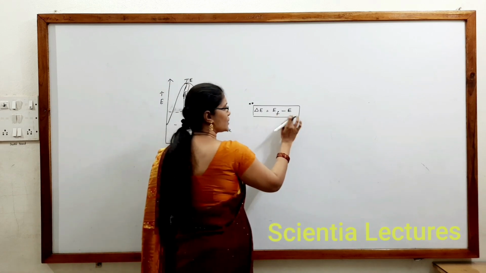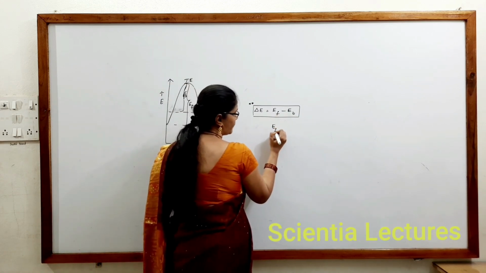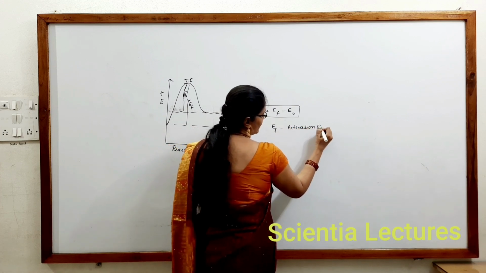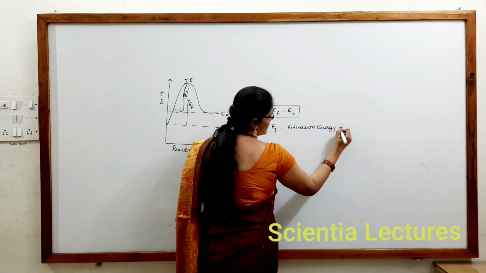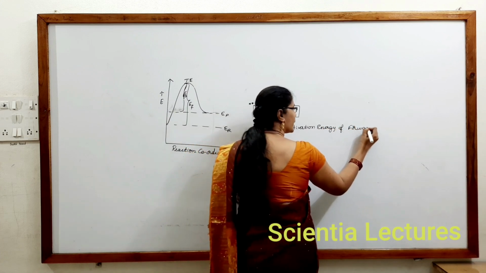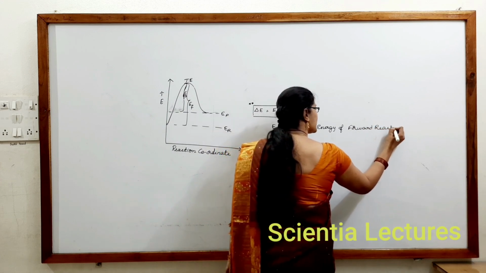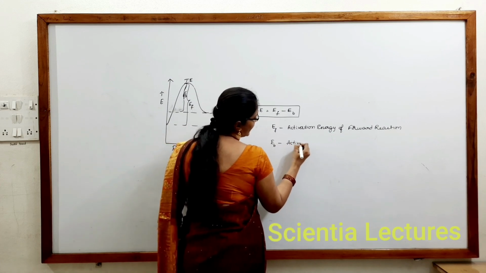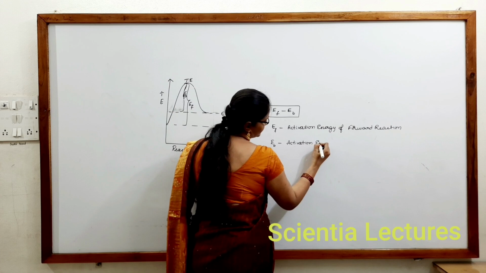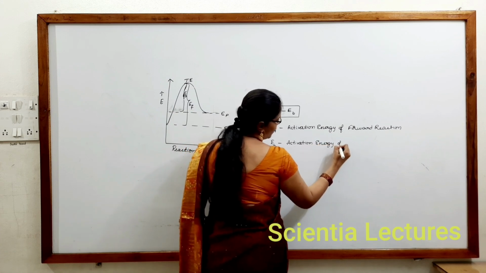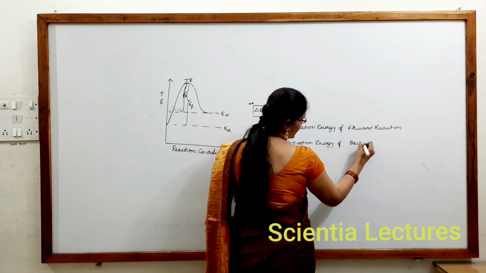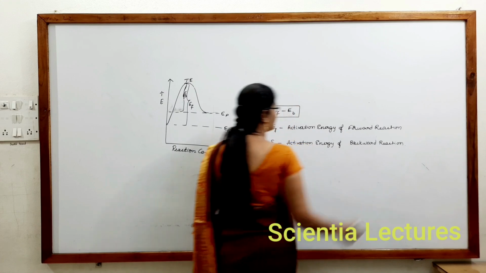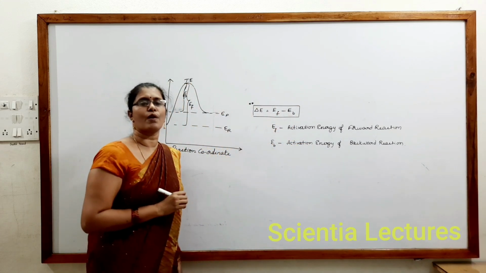EF is the activation energy of forward reaction.